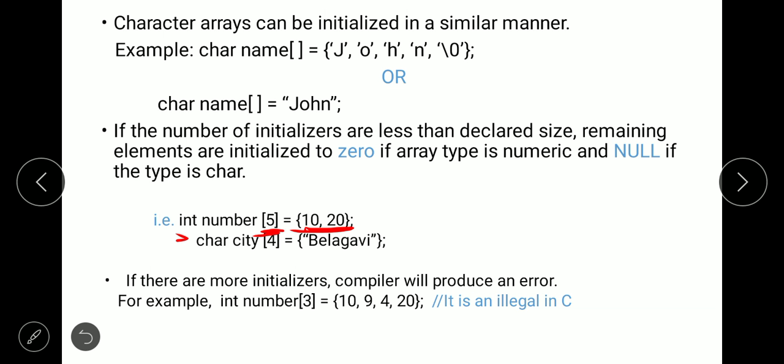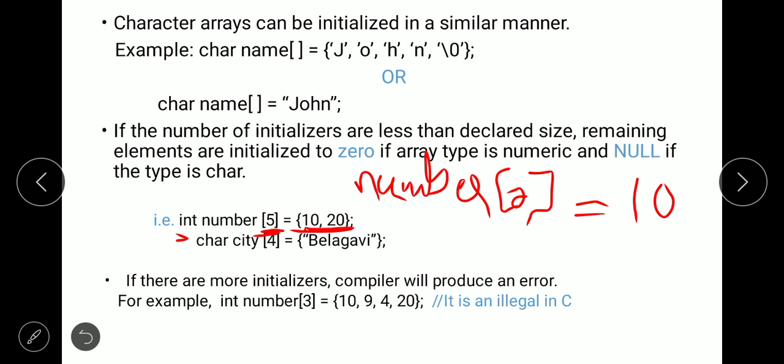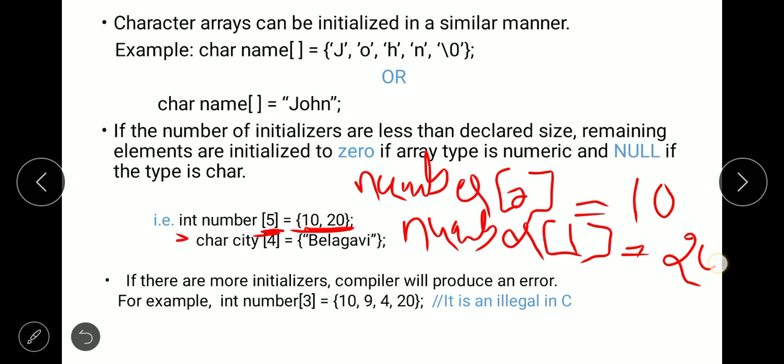There are 5 elements in the number array, but we are providing only 2 values, meaning we are initializing only 2 elements. So what happens here is, number of 0, that is the first element, will be initialized with 10 and number of 1 is initialized with 20.